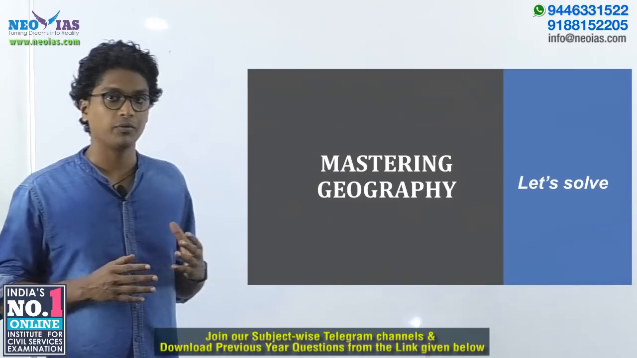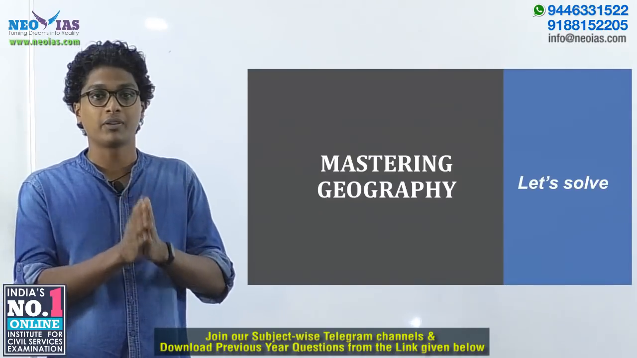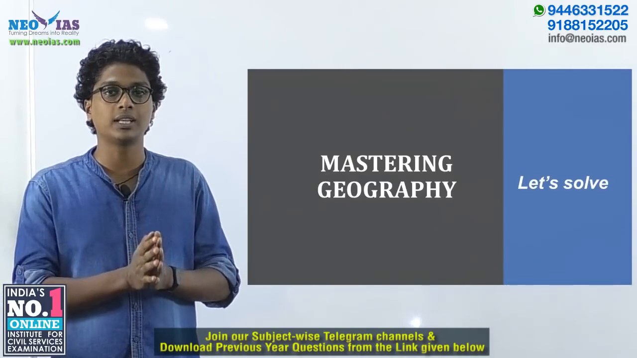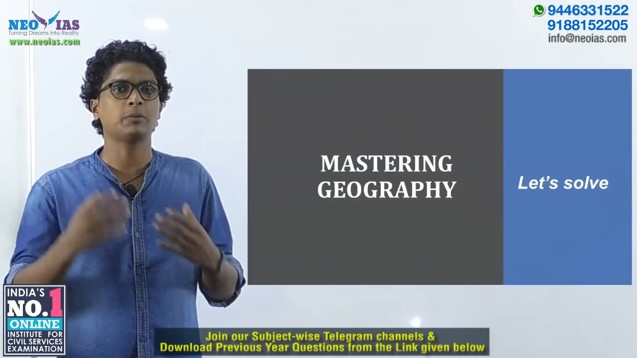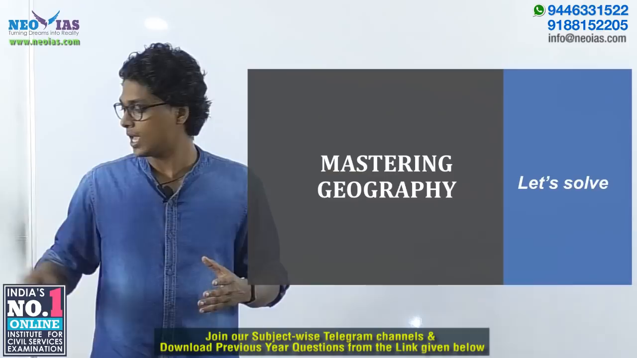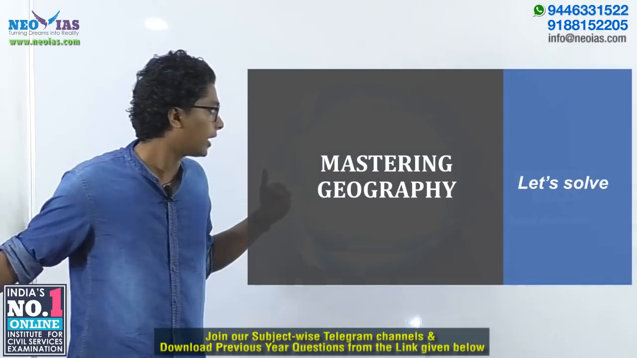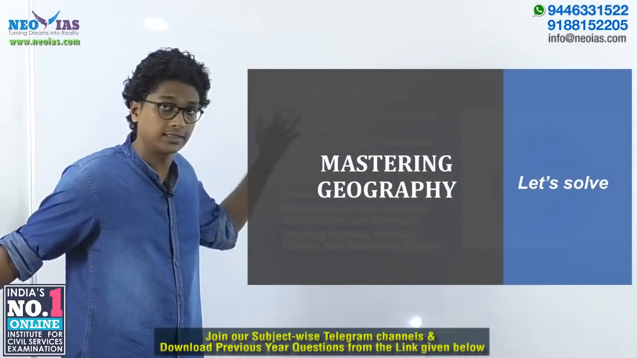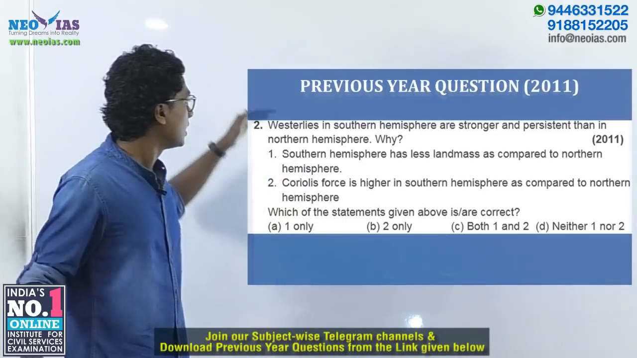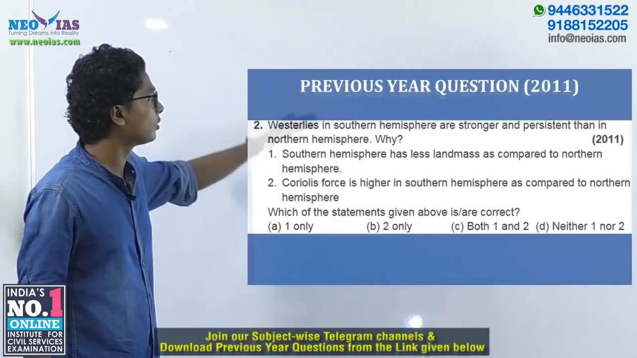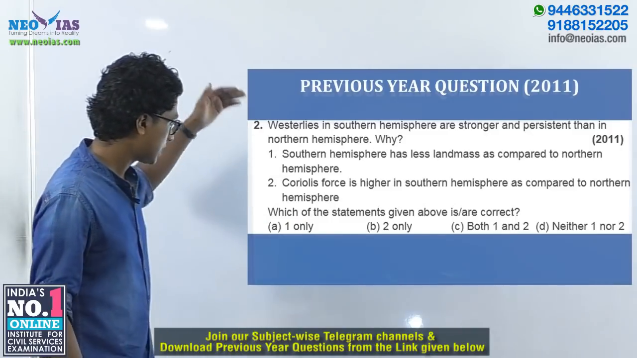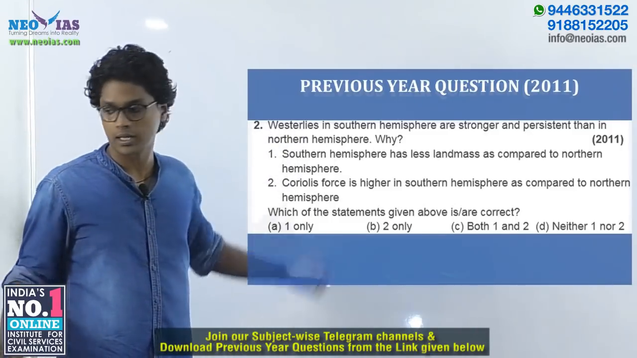In today's session, we'll discuss prevailing winds, which was asked in 2011 by UPSC. Now this topic, prevailing winds, as the name suggests, is part of climatology, and the question is more specifically regarding the Westerlies. First of all, let's take a look at the previous year question. The Westerlies in the southern hemisphere are stronger and more persistent than in the northern hemisphere. Why? It's a two-statement question and we have to find out the correct answer.